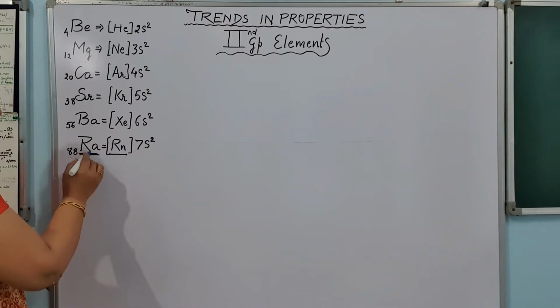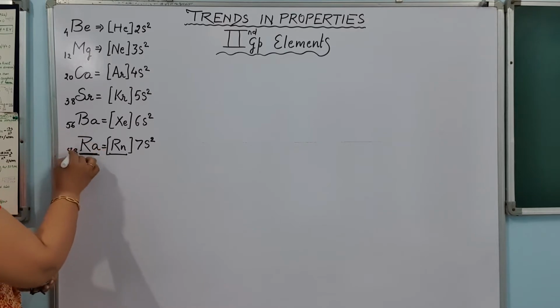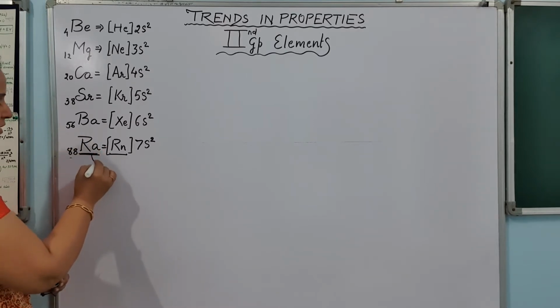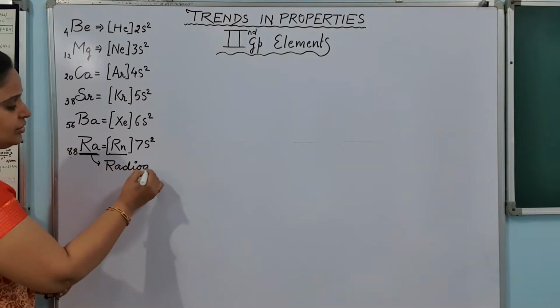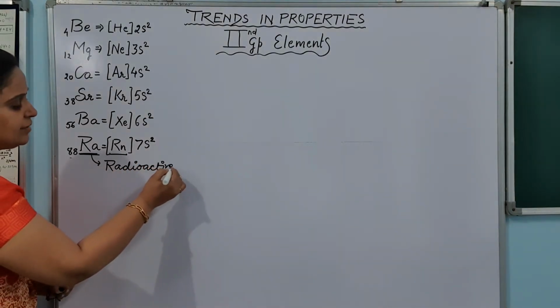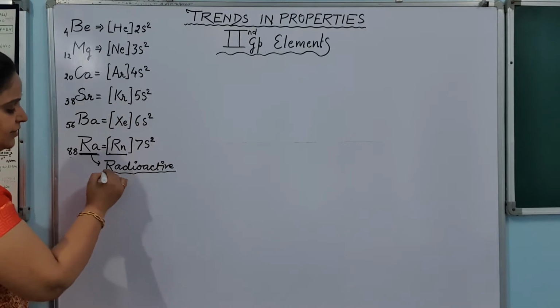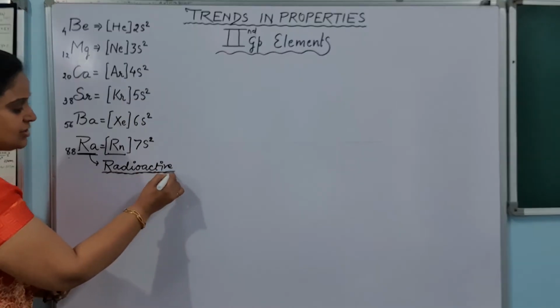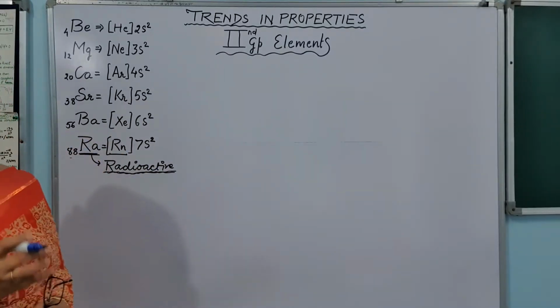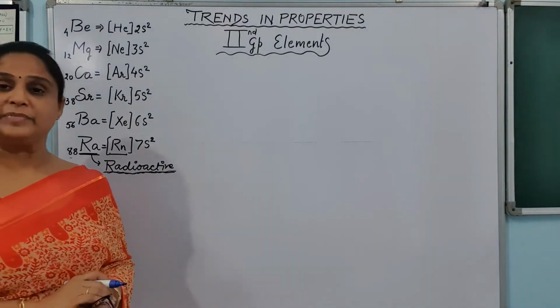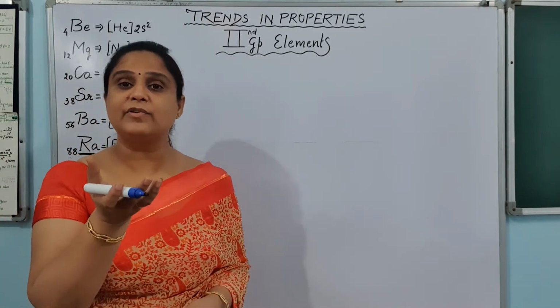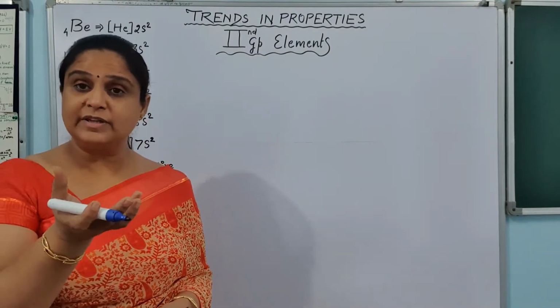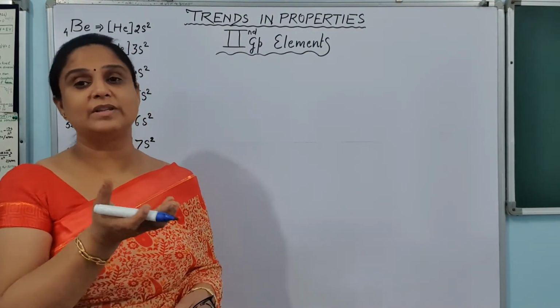So this last element which you can see here, radium. This radium is radioactive in nature. What kind of element it is? Radioactive. What are radioactive elements? Elements which have tendency to emit radiations continuously from them. These are called radioactive elements. And the time in which they remain half of their amount is called their half life.